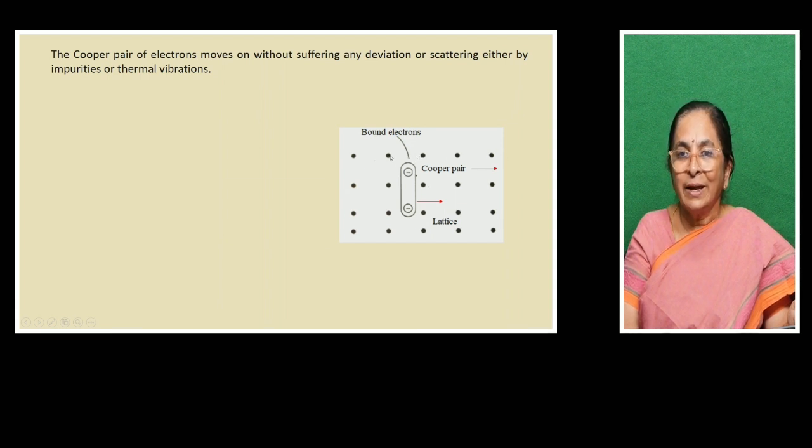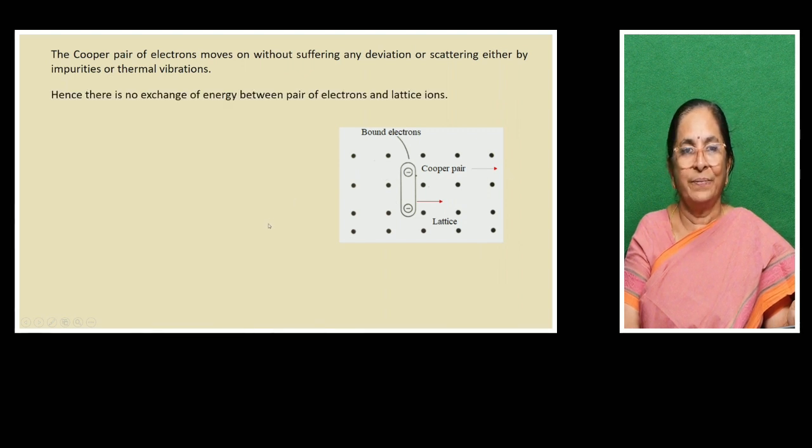These ions cannot bend towards this electron and cause distortion, because these two electrons have opposite nature. So if a lattice ion comes near this electron, the electron with opposite nature will repel the crystal ion. As a result, all the crystal ions continue to be in the regular pattern, and these Cooper pairs will smoothly sail across.